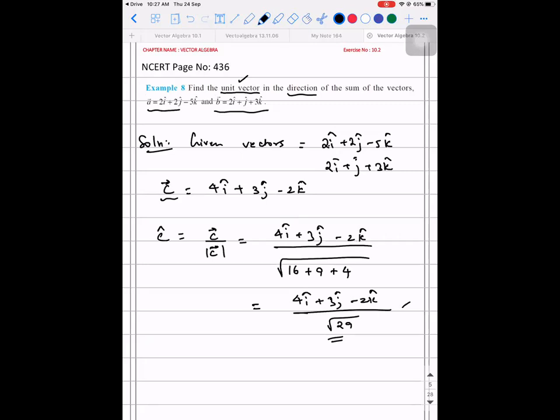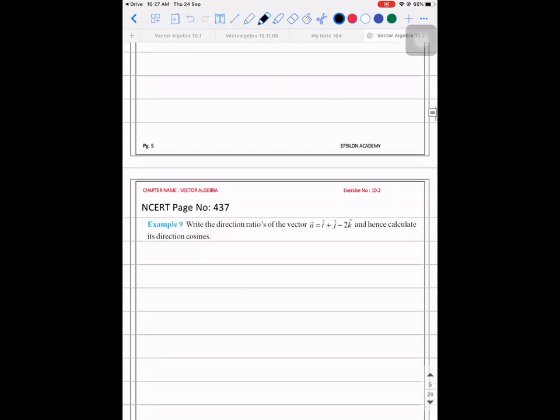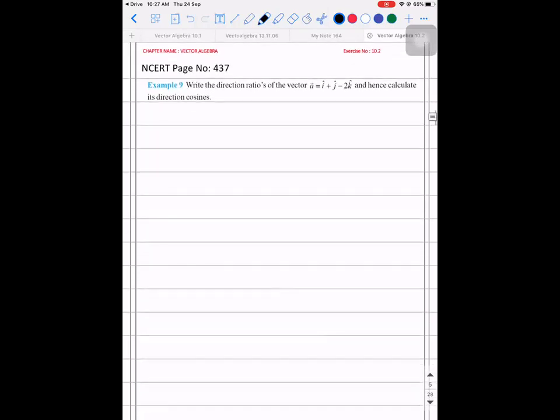Okay. So I'm moving on to the next question. See, direction ratios and direction cosines hold. Need not worry about it. I will explain it later.